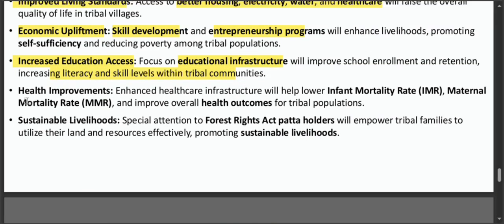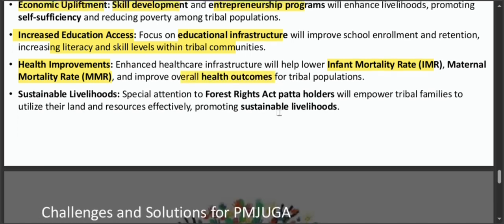Now the next one is health improvements. It will be done by enhancing healthcare infrastructure, which will help in lowering the infant mortality rate, maternal mortality rate, and will also improve overall health outcomes for tribal populations.